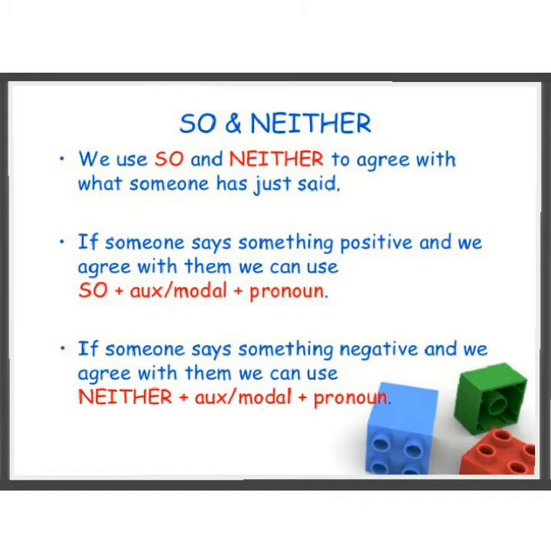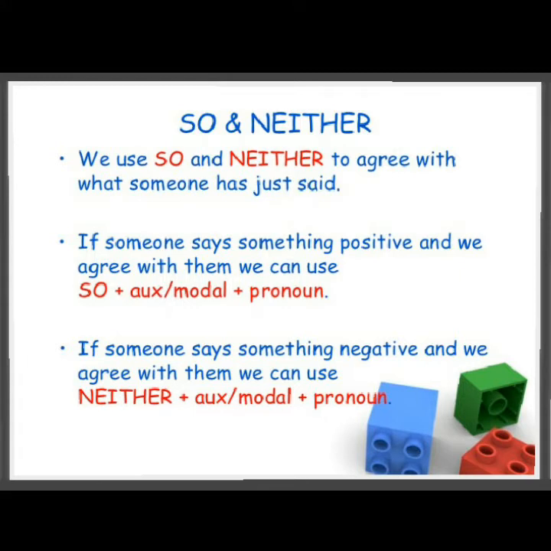If someone says something negative and we agree with them, we can use neither plus auxiliaries or modal verbs with pronouns. Now let's try to understand the uses of these verbs with so and neither with some examples.